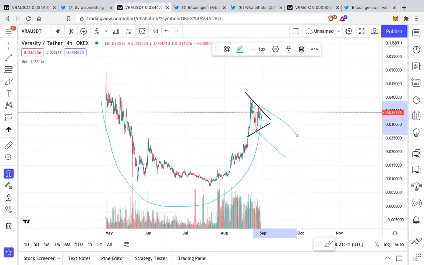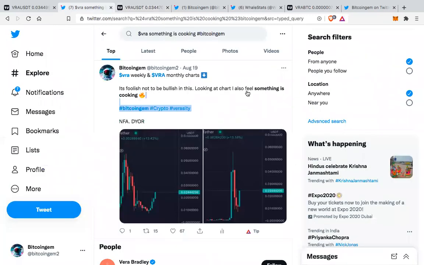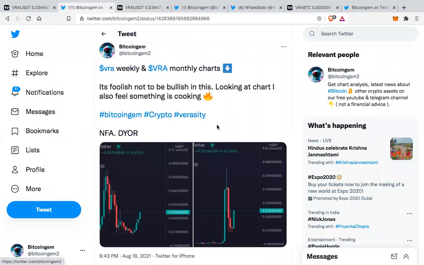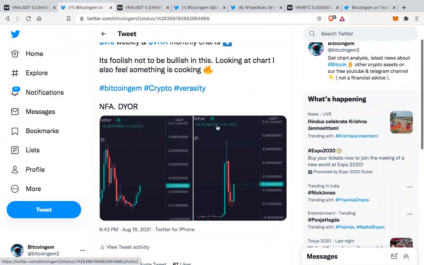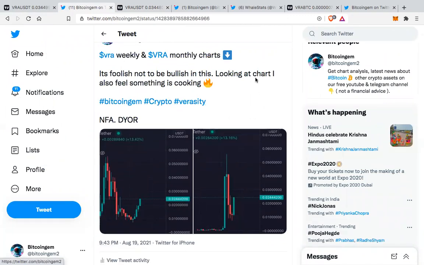I had in fact tweeted the new milestones for VRA. If you would have seen, let me just look at the tweet. Also, something I want to tell you guys. I had tweeted on 19th August, you can see VRA weekly and monthly charts: it's foolish not to be bullish. Looking at the chart, I also feel something is cooking.